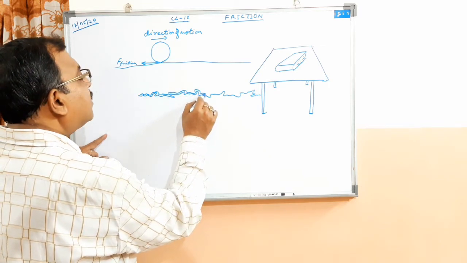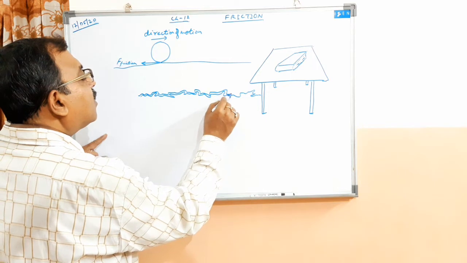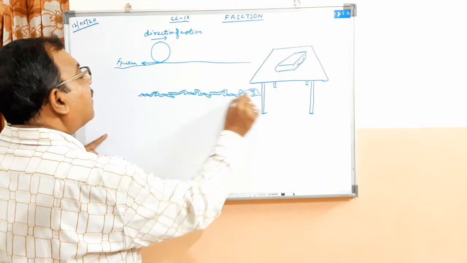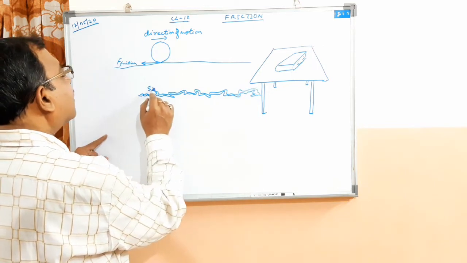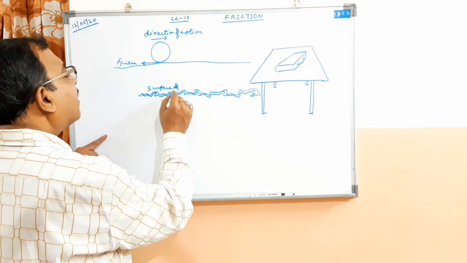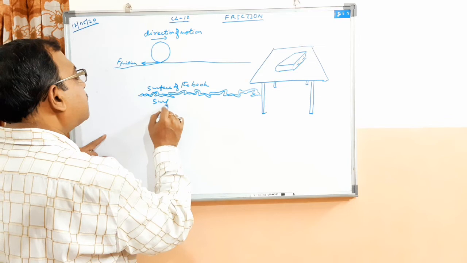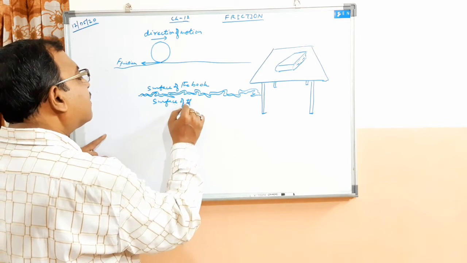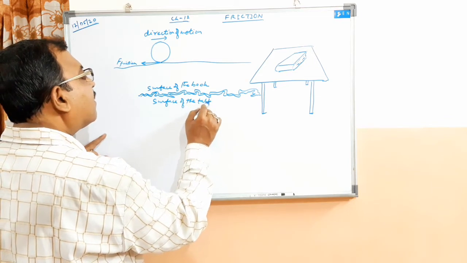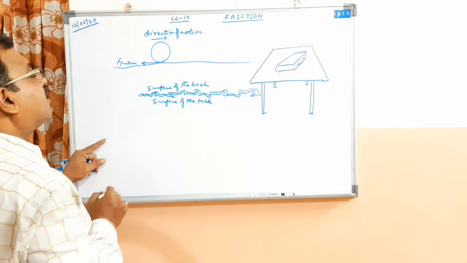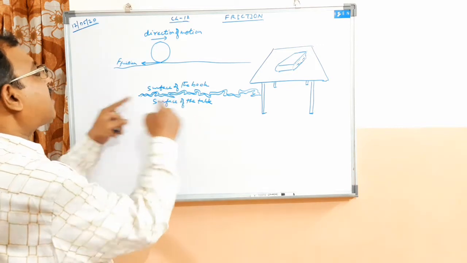Are you understanding? So this is the surface of the book, and this is the surface of the table. Clear? So these are depressions and elevations which are getting interlocked.